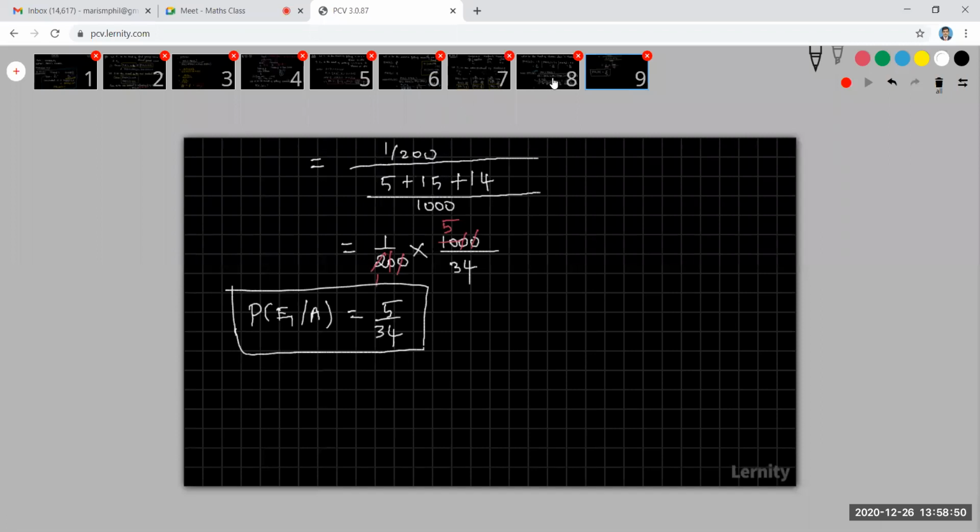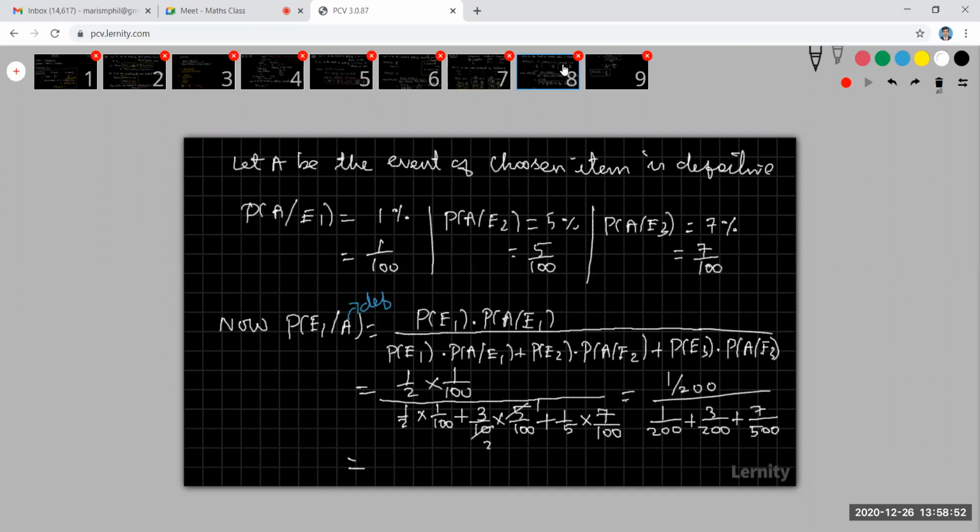Yes, students, please take down. Any doubts? This is my Bayes theorem. Bayes theorem means there are 3 events given, and in the denominator we take the total probability. Please try to understand the denominator. Is this one completed? Any doubts? If you have any doubts, please ask.